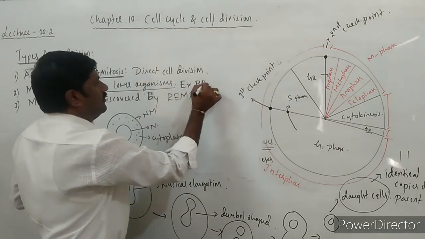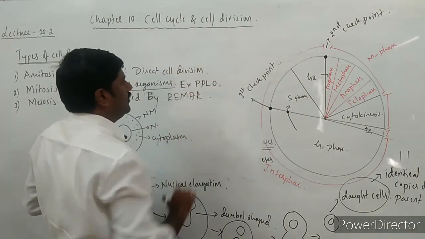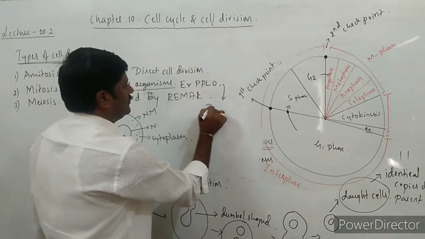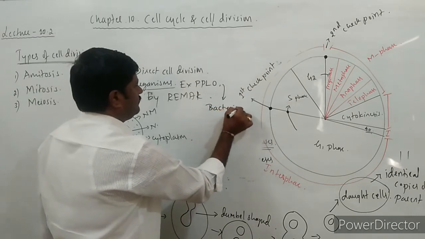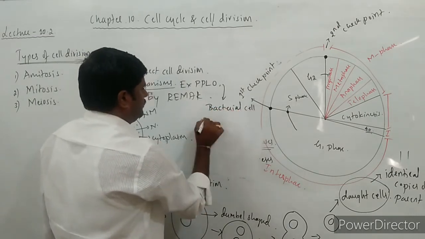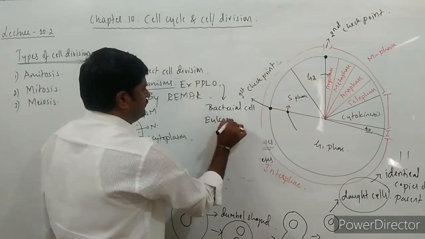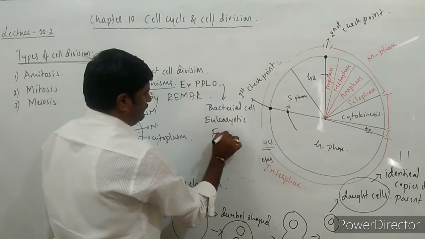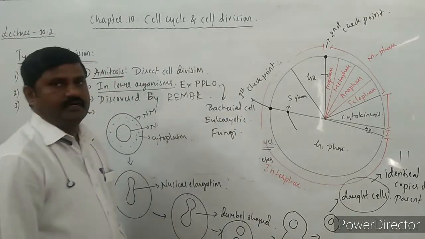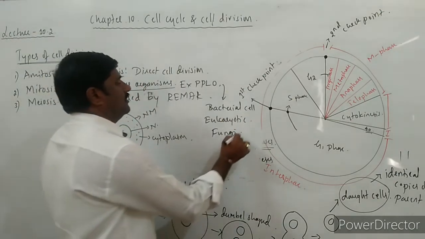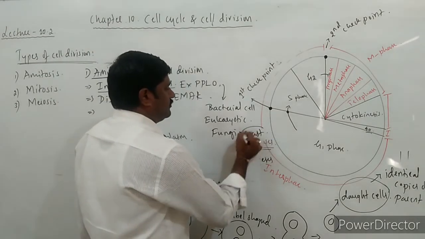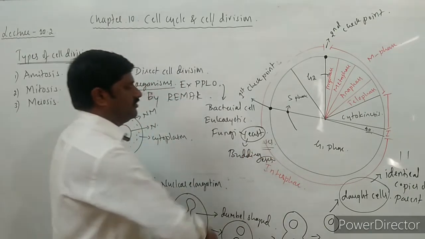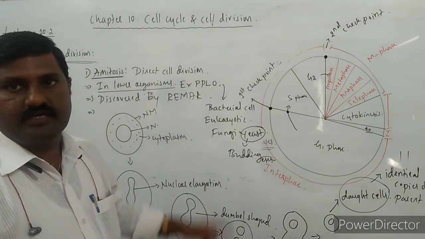Example, PPLO, you know PPLO, right? And even it occurs in a bacterial cell. In some of the eukaryotic cells, like some fungi, like yeast, the yeast budding that takes place is also by amitotic cell division.